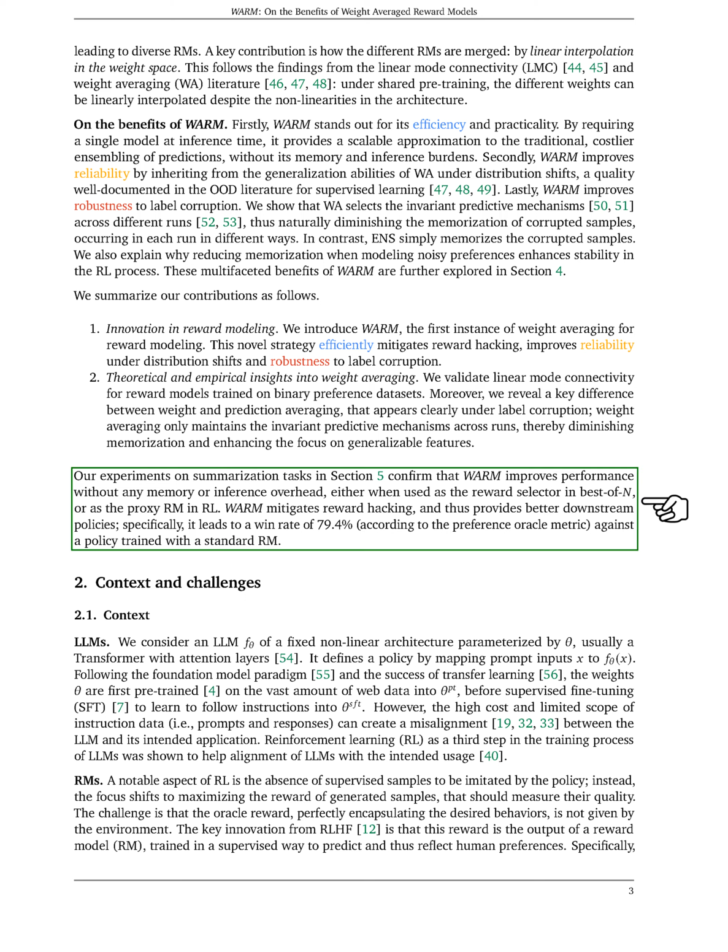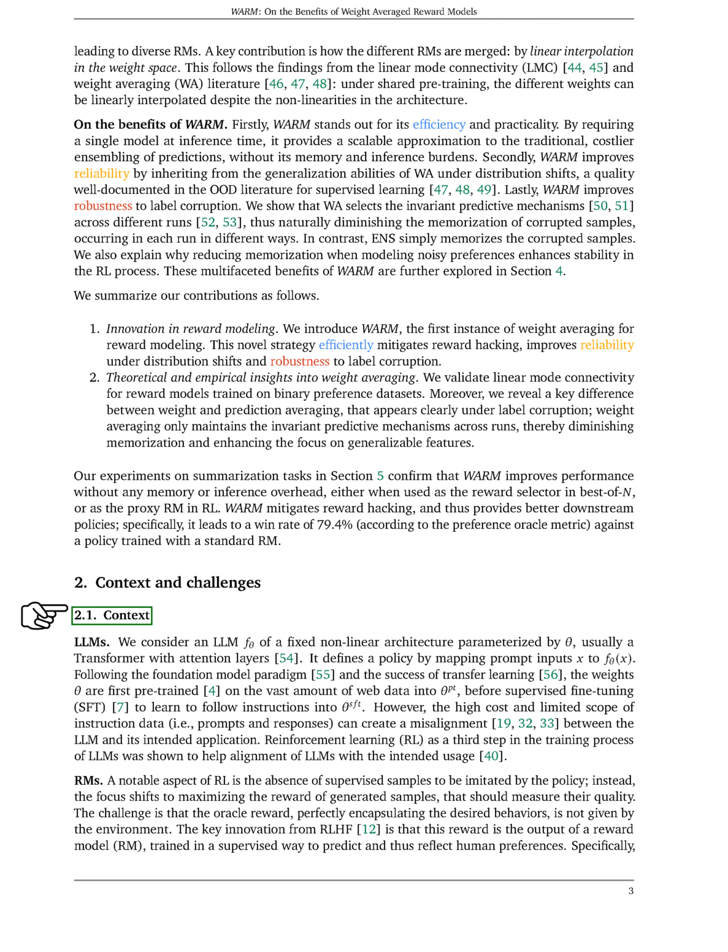Section: Context and Challenges. We're going to discuss the context and challenges of large language models, LLMs, and reward models, RMs. Let's start with LLMs. We're looking at a specific type of LLM that has a fixed nonlinear structure, often a transformer with attention layers. This model takes in prompts and maps them to outputs. Initially, the model is trained on a vast amount of web data. After this pre-training phase, the model undergoes supervised fine-tuning to learn how to follow instructions.